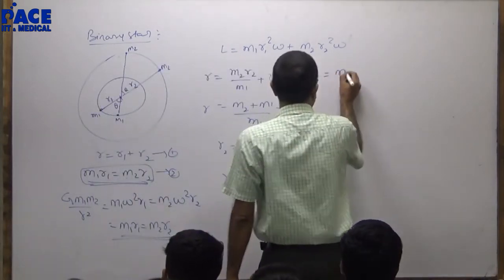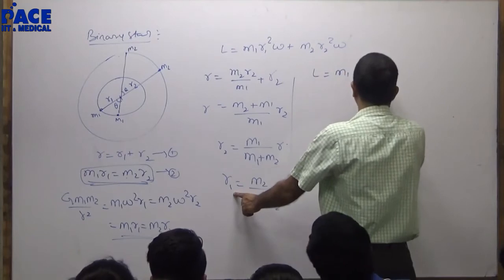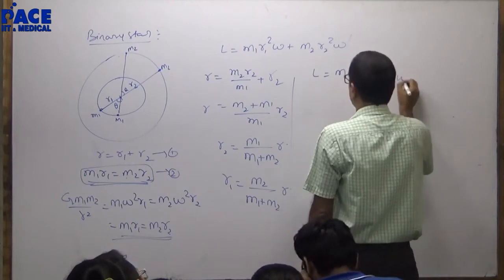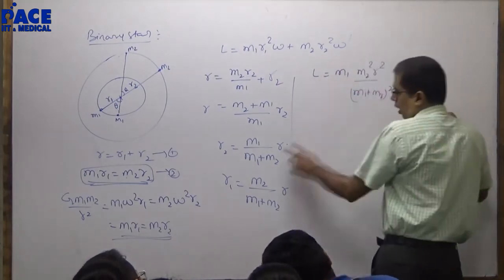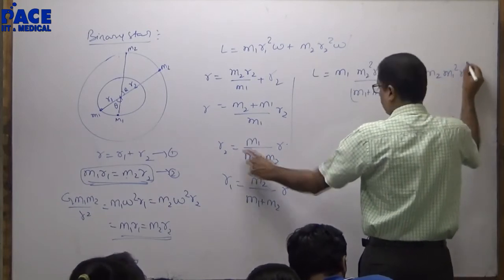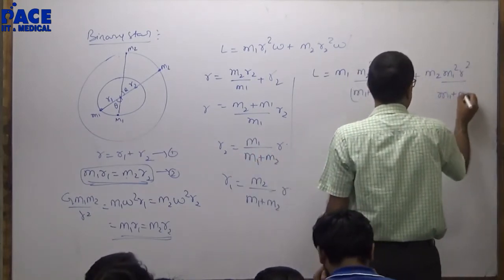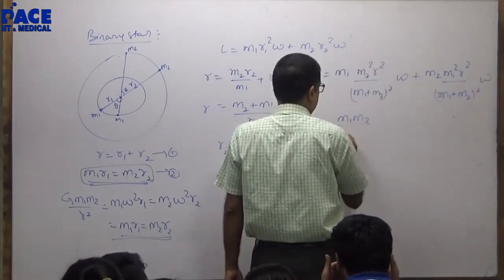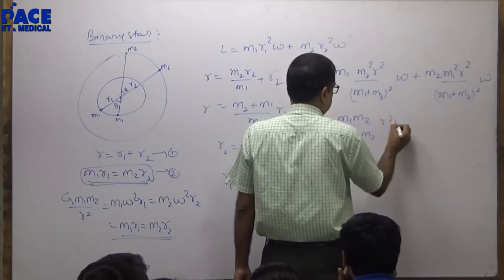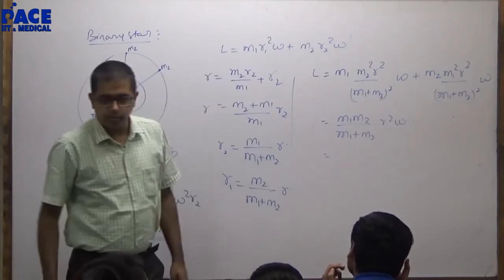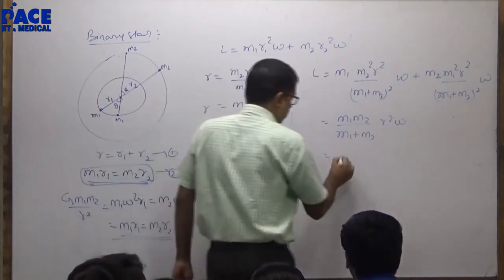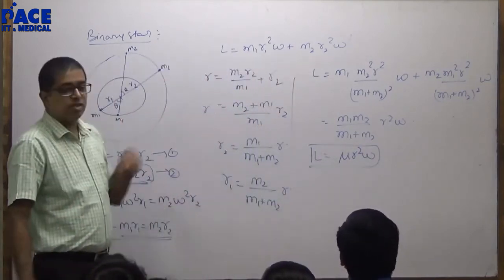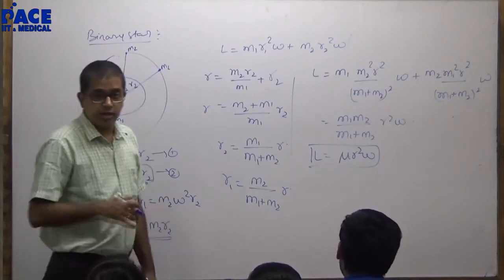Substituting here: M1 R1 square is M1 M2 square R square by M1 plus M2 whole square omega, and M2 R2 square is M2 M1 square R square by M1 plus M2 whole square omega. This will be M1 M2 by M1 plus M2 R square omega. Can you recognize M1 M2 upon M1 plus M2? Mu R square omega. JEE people already asked this question. So what else do you think they would ask on it?